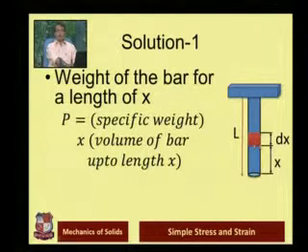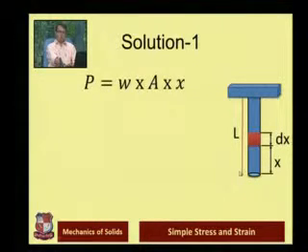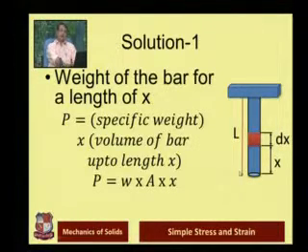So if you want to find out the force or weight of the bar below the strip or of the x section, we consider this as P. So P is specific weight into volume of bar up to length x, which we can easily find out as P is equal to W, that is a volumetric weight, into area into x. So A into x is nothing but the length. A is cross section area of the bar, and W is weight per unit volume.